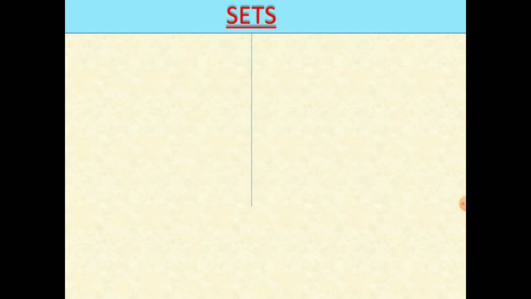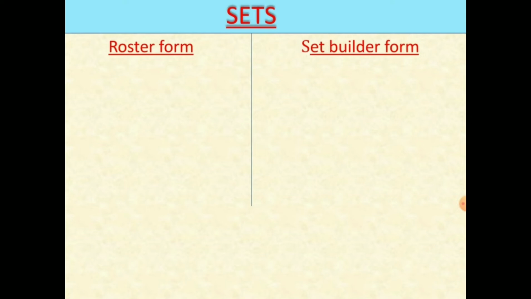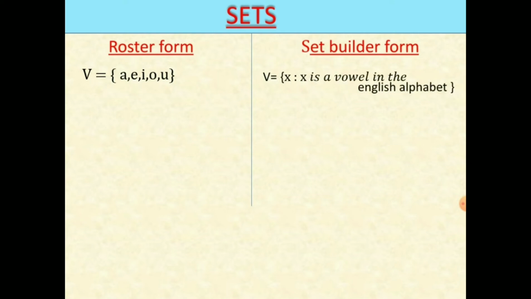Let's take some examples of roster form to convert into set builder form. The first one is V is equal to {a, e, i, o, u}. How can we convert this? First, observe the elements. They are vowels. So, we can write it as {x such that x is a vowel in the English alphabet}. This is set builder form.